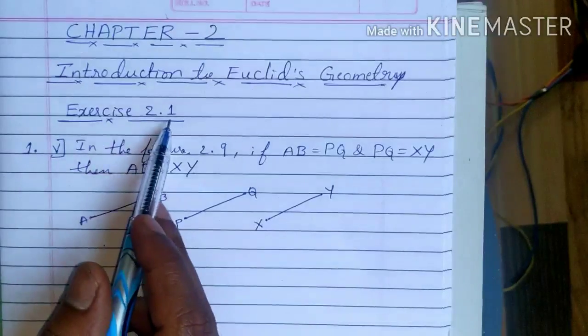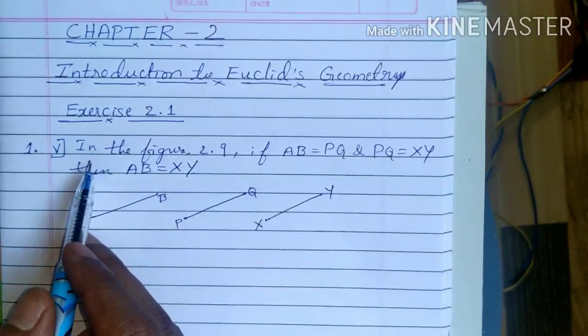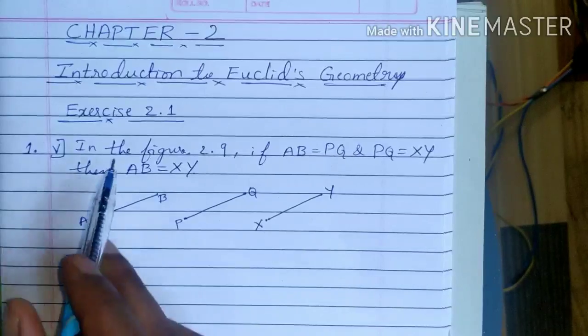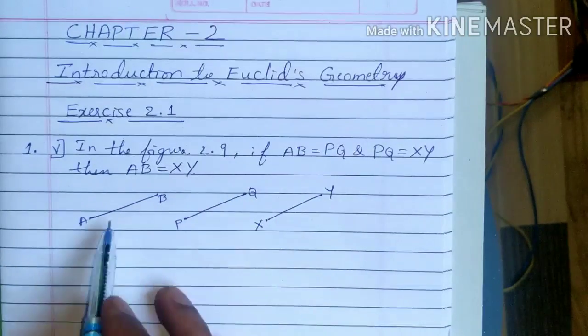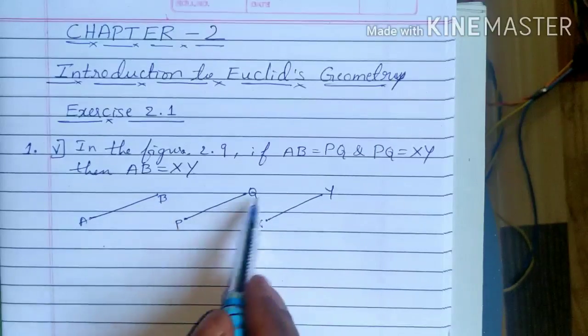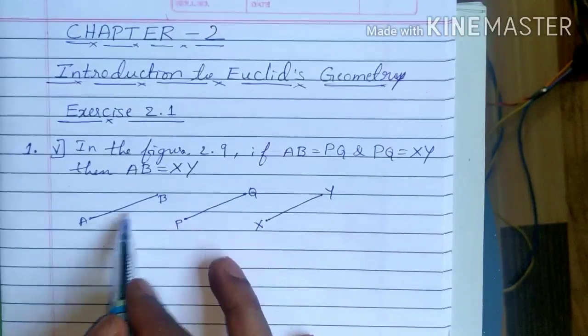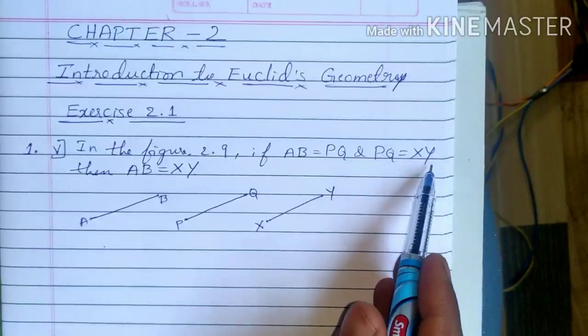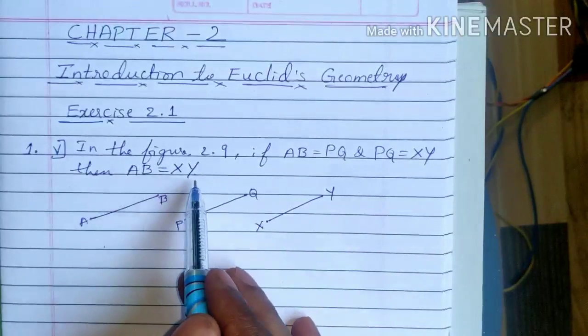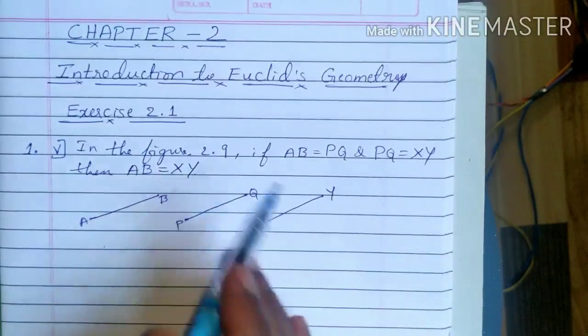Okay, in exercise 2.1, we have to check whether it is true or false. In the fifth one, in this figure 2.9, AB is equal to PQ. AB and PQ are equal in length. Okay, if one is 1 meter, the other is also 1 meter. And PQ and XY are equal. These two are equal. Then AB is equal to XY. We have to check whether this is true or false.